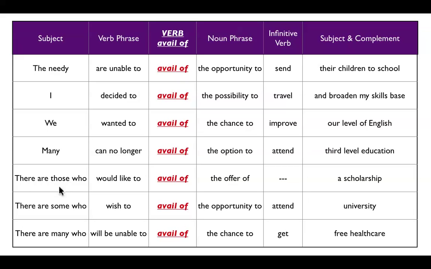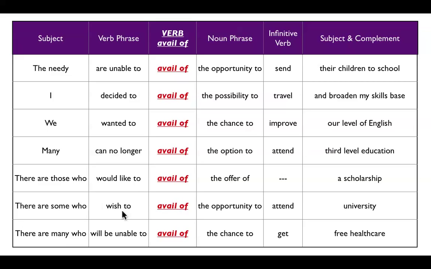There are those who and there are some who mean exactly the same. This one here is slightly greater percentage. There are many who. Okay, so these words actually mean some people. So you can replace this with the phrase some people, but there are four words. So there are those who would like to avail of the offer of a scholarship. So here we see the offer of is best followed by a noun. No verb after the offer of, just go straight to the noun.